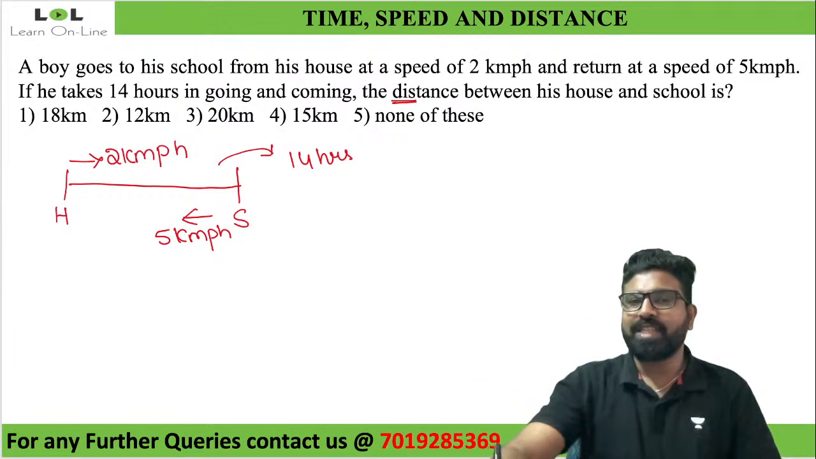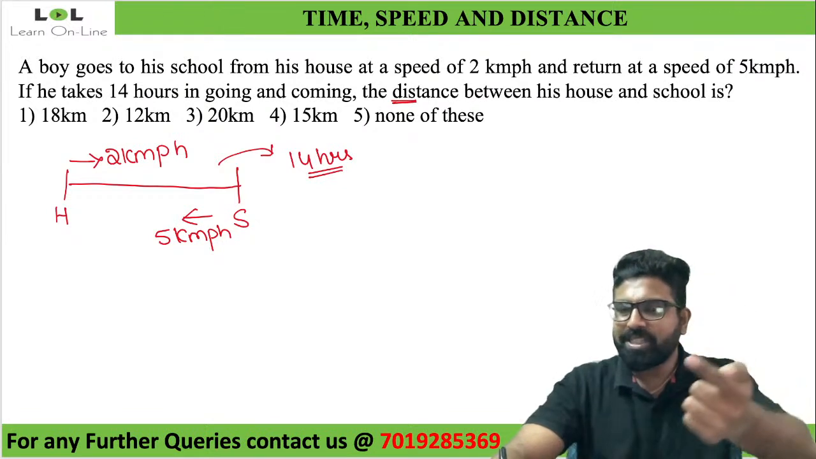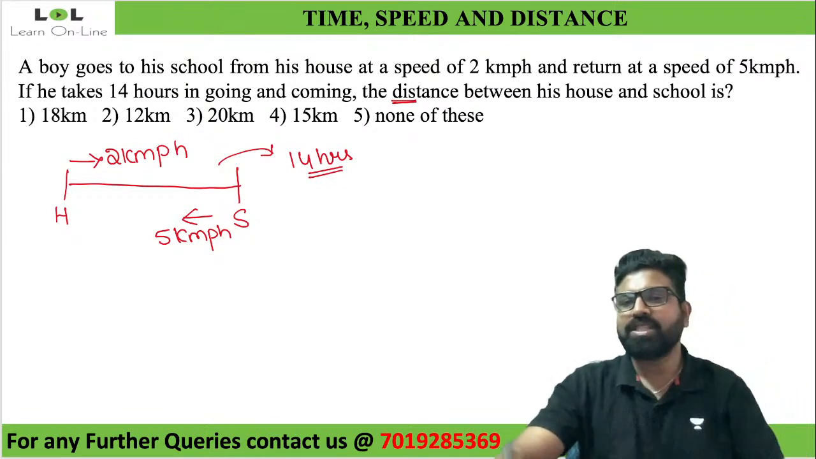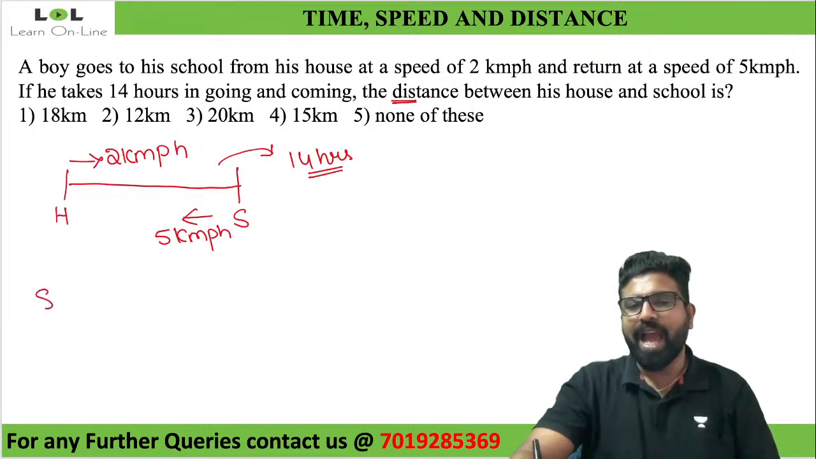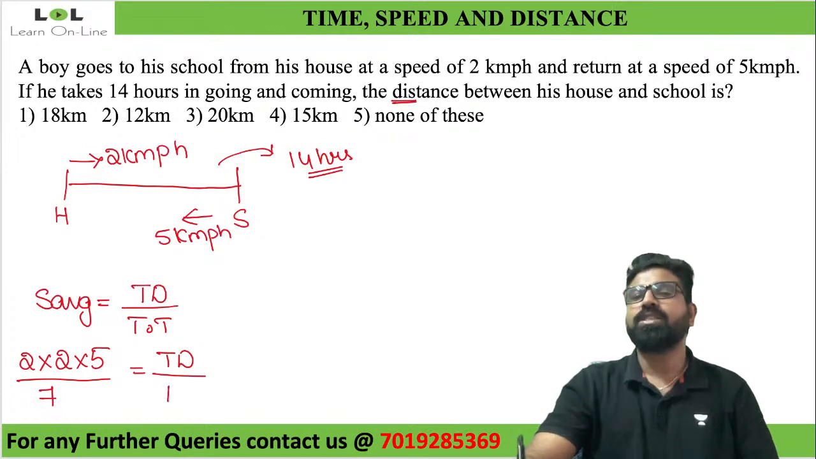Why? Look at this, they've given me the total time. Whenever they've given me the total time, it will always be the total distance. When you know it is total time and total distance, what formula should we take? We should take average speed. Average speed is equal to total distance traveled by total time taken. And we also know that average speed is given by 2 into S1 into S2 divided by S1 plus S2. S1 plus S2 is 5 plus 2, which is 7, which is equal to total distance by total time taken. The total time taken here is 14 hours.